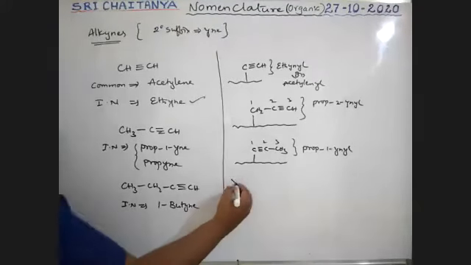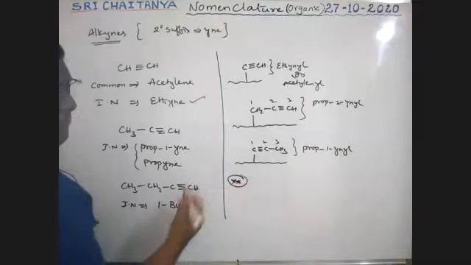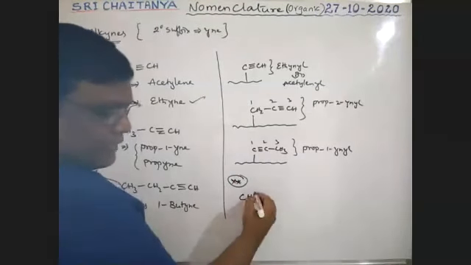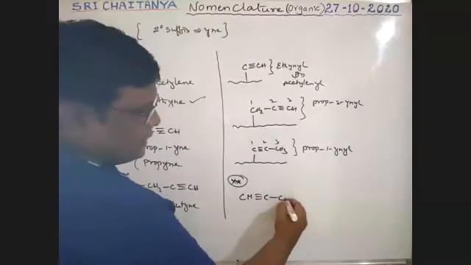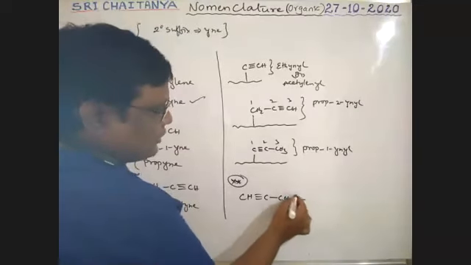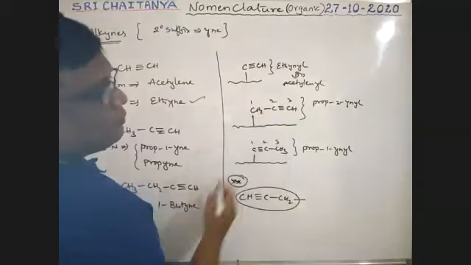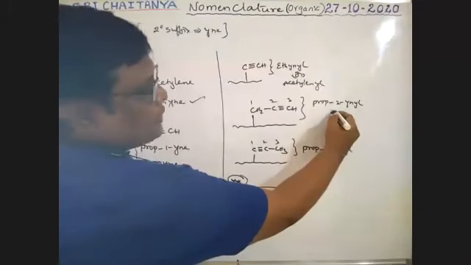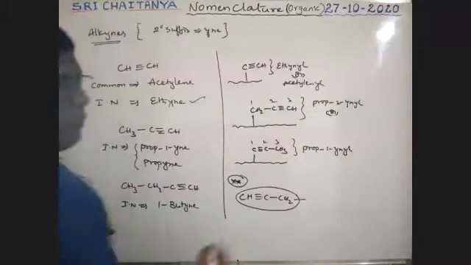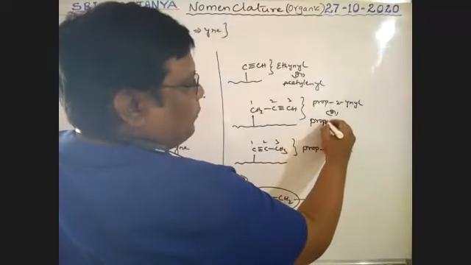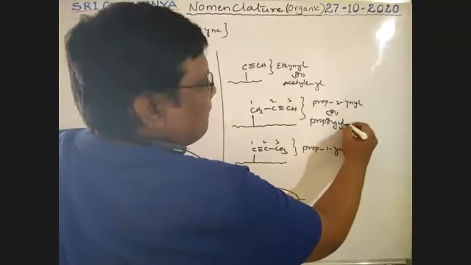So, a very, very important point. That is, CH triple bond C CH2. If this group is attached to this one, boys, this is also called the propargylic group.